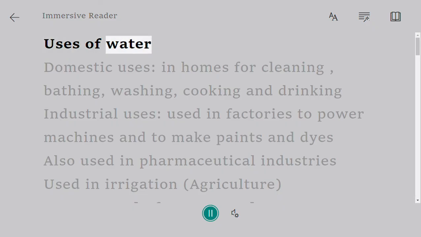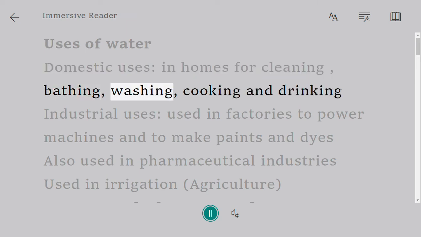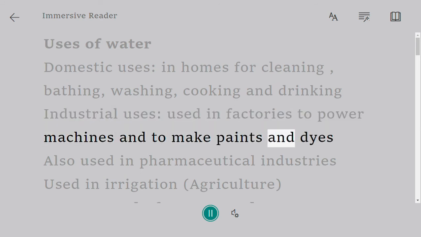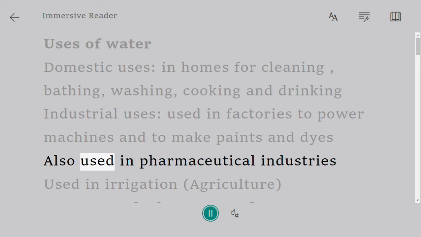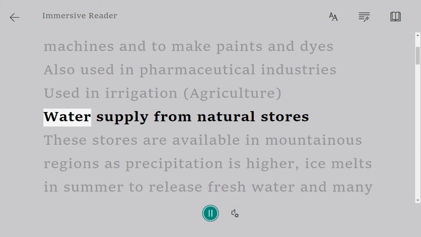Uses of water. Domestic uses, in homes for cleaning, bathing, washing, cooking and drinking. Industrial uses, used in factories to power machines and to make paints and dyes. Also used in pharmaceutical industries. Used in irrigation, agriculture.